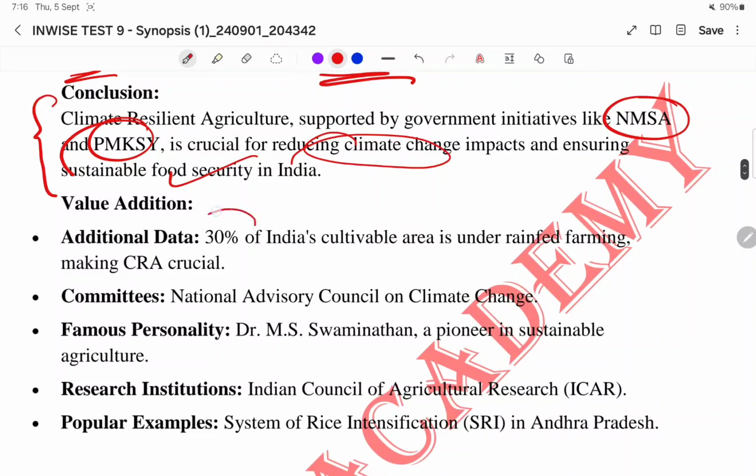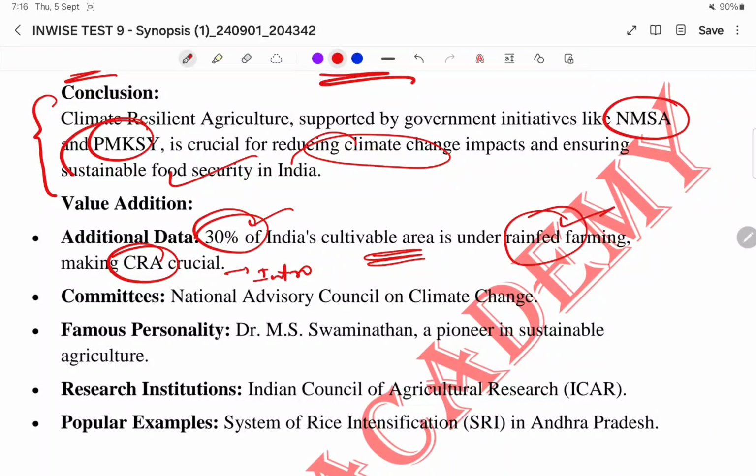So additional data, 30% of India's cultivated area is under rainfed farming, making CRA crucial. So you can use this as an introduction also. Why we need to go for the climate resilient agriculture, in the sense 30% of India's cultivable area is prone to, they are practicing the rainfed conditions.